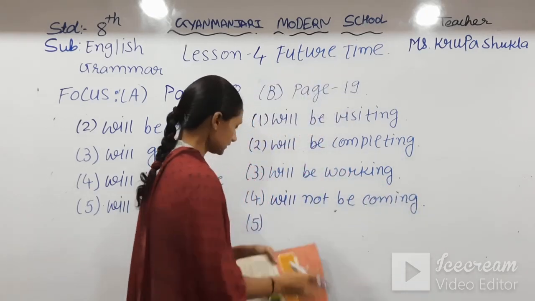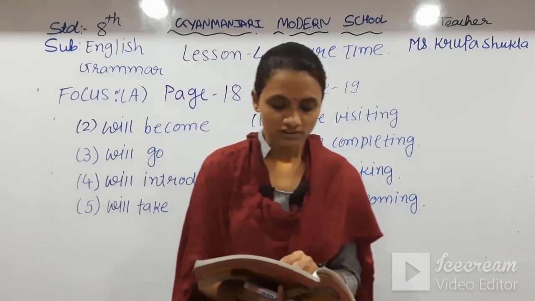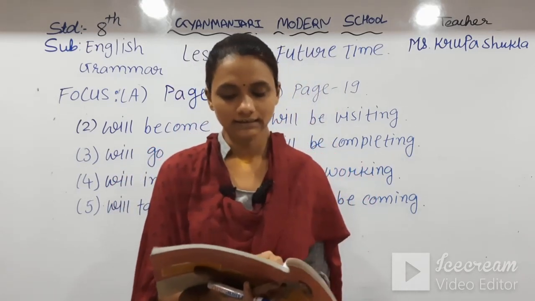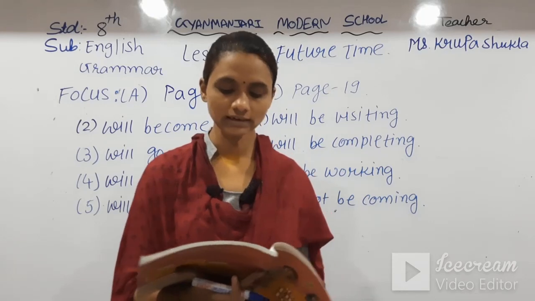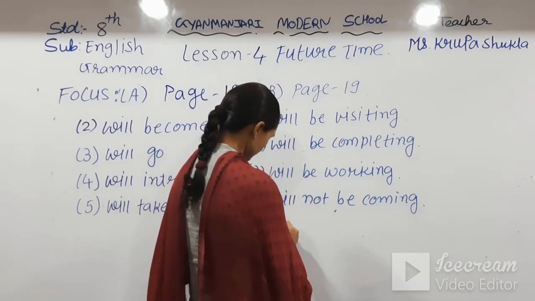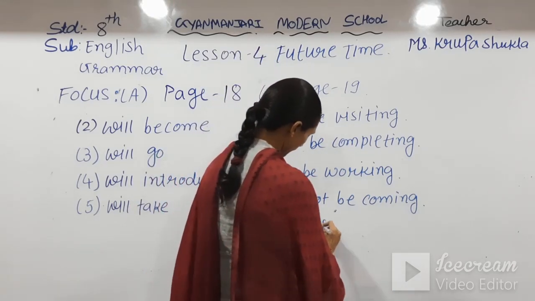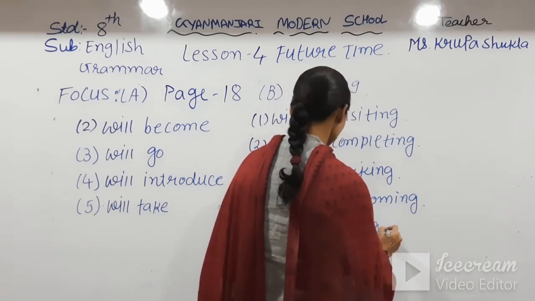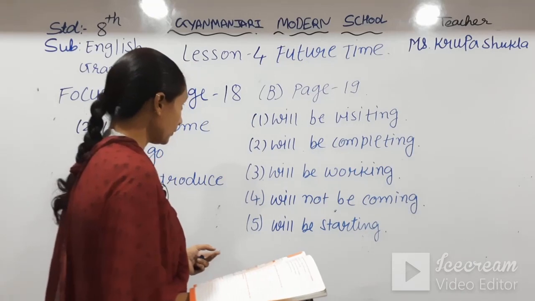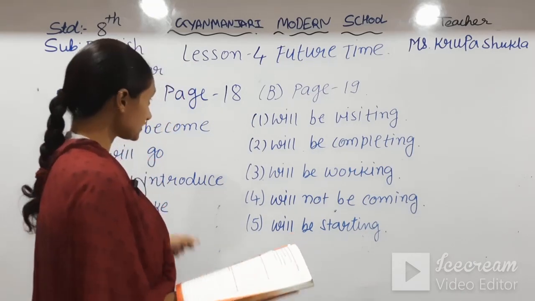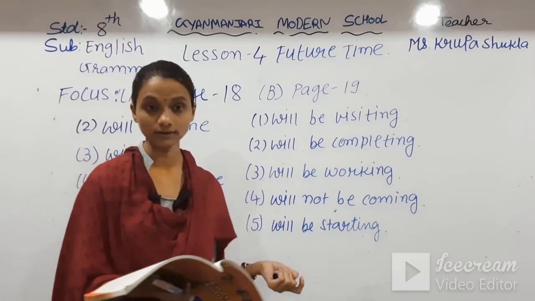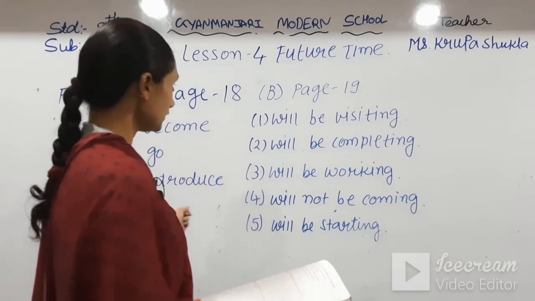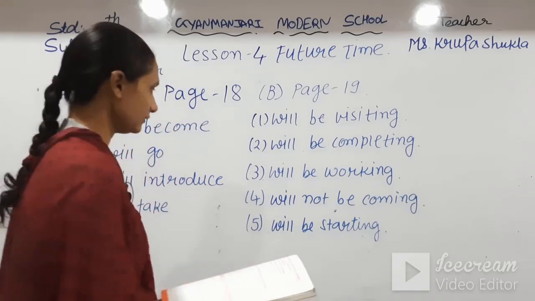Number 5, it is Dr. Shaina blank her own clinic in a month's time, so will be starting. So this is for that focus exercise B, which is on page number 19. You have some time to note down this A and B exercise in your book.